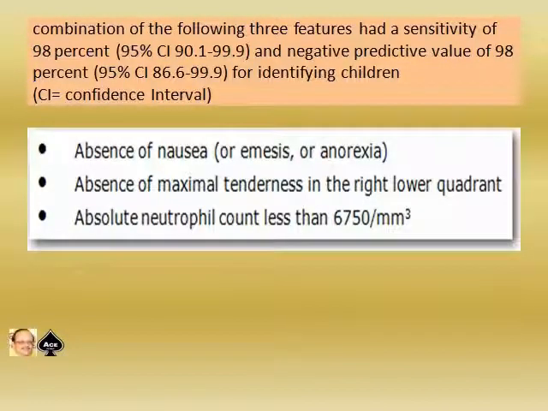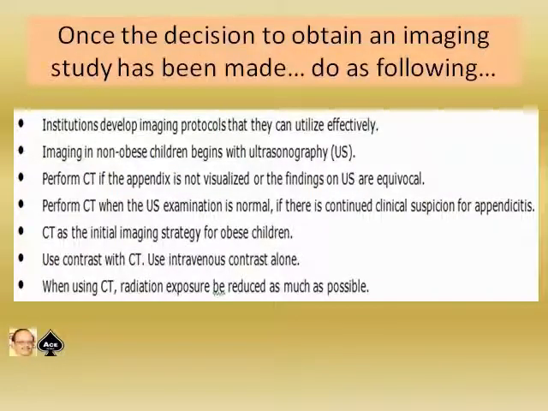A combination of the following three features has a sensitivity of 98%, with a 95% confidence interval of 90.1 to 99.9, and a negative predictive value of 98%, with a 95% confidence interval of 86.6 to 99.9, for identifying children at low risk. Here the CI means confidence interval, which is a statistical term, I think you know. The three important features are the absence of nausea or emesis and anorexia, then absence of maximum tenderness in the right lower quadrant, and absolute neutrophil count less than 6,750 per cubic millimeter. Once the decision to obtain an imaging study has been made, do as follows.